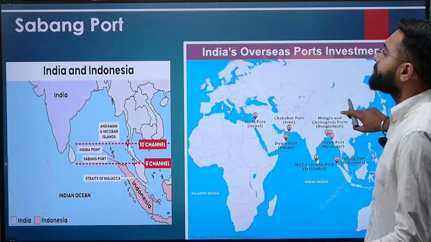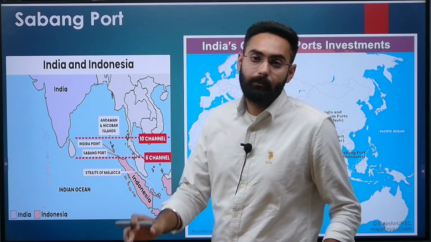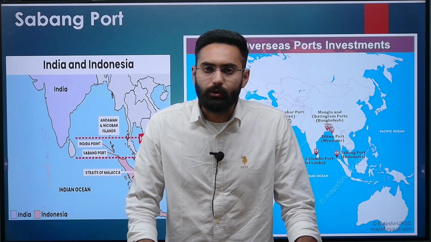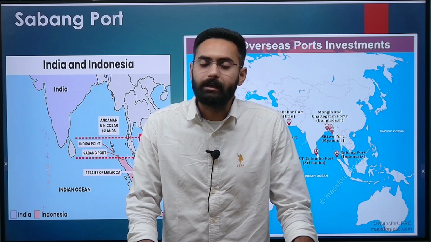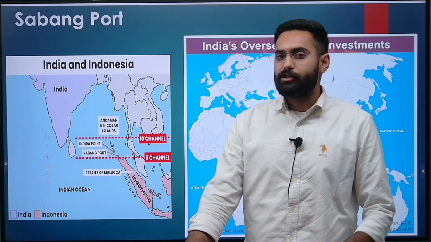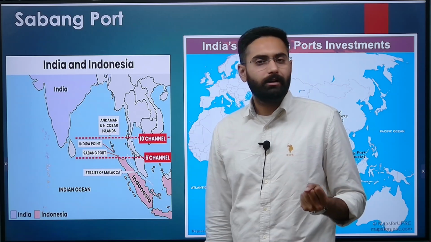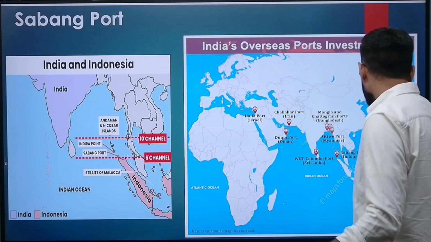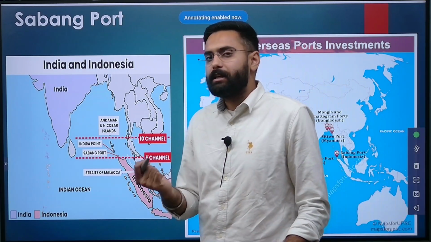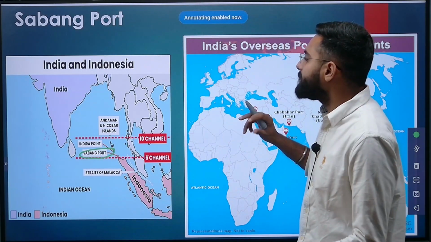Then going forward, let's come back to your Asia, our dear India. As I told you, ports are important. Ports are very, very important. And there is one port in Israel in which India is doing its overseas investment: Haifa port in Israel. But there is another port which is located around the Strait of Malacca. Straits we will discuss ahead, which are the important straits, important bones of contention between different countries. So around the Strait of Malacca, India is developing one port with the collaboration of Indonesia, that is your Sabang port. Now Sabang port is very strategically located.